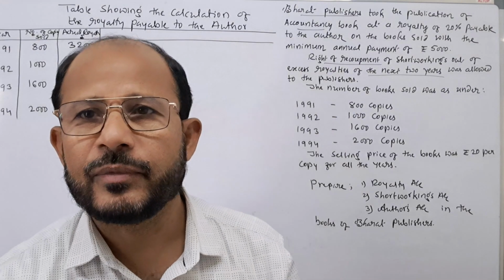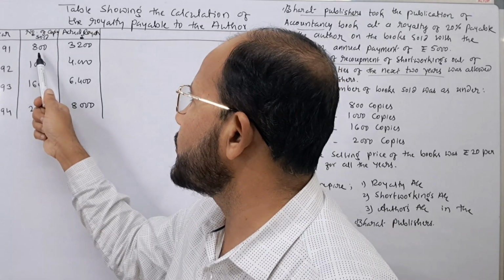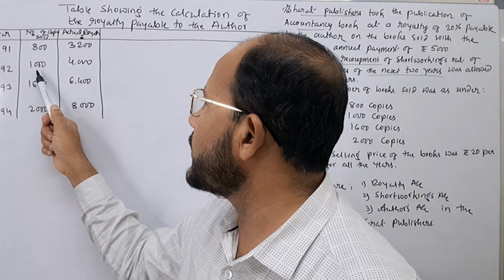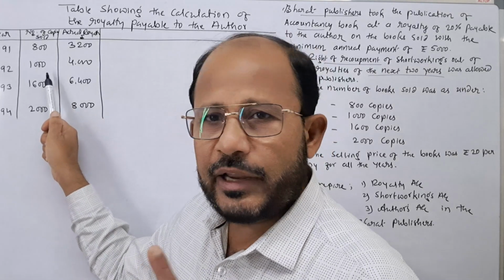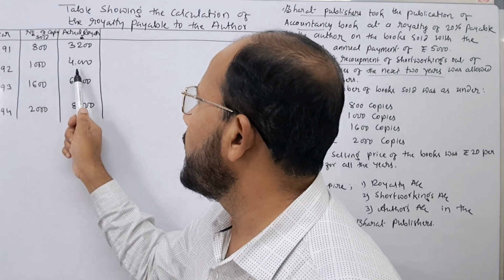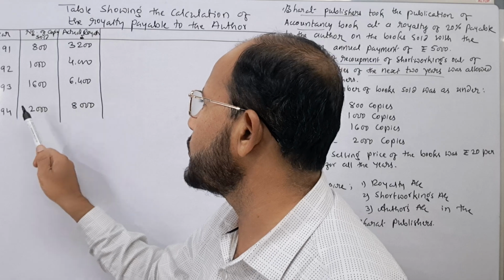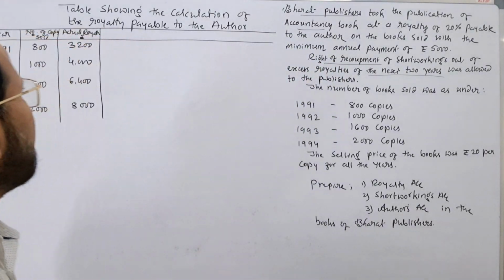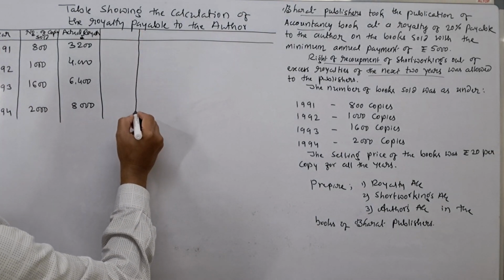Very simple thing is there. Try to understand. 800 books were sold in the first year. Therefore, 800 into 4 it comes to rupees 3200. And next one is 1000 books were sold in the second year. That is why 1000 into rupees 4, that is the royalty which is to be given to the author. It comes to rupees 4000. And in the similar way, in the third year it comes to 6400 and in the fourth year it comes to rupees 8000. Then after this we have to write the minimum rent which was agreed.